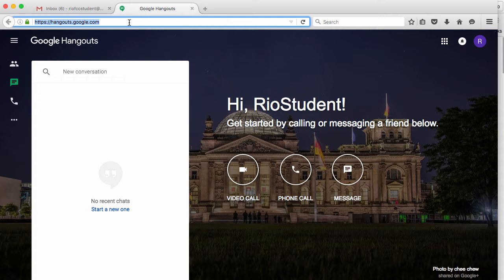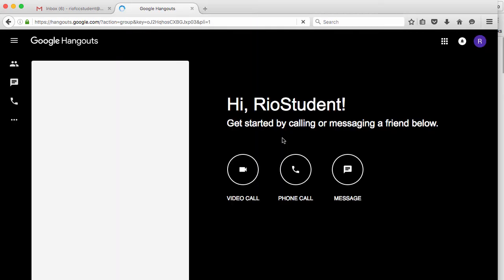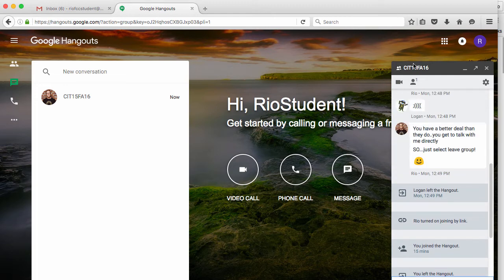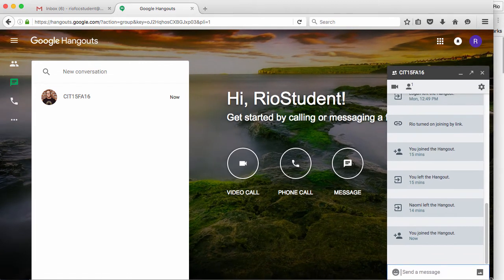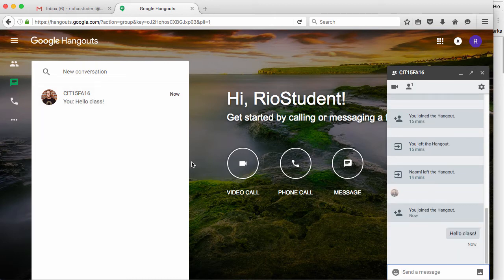Once I'm in here, I'm going to paste in that link, because you'll be clicking on it. Once you do that, you'll choose the account. I happen to have multiple accounts show up. Then you get that chat. It's a little hard to see because my screen's off. There we go. In here, you would just say, hello, class. That's you talking.